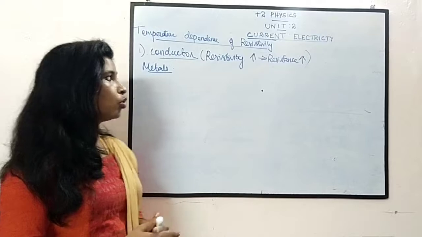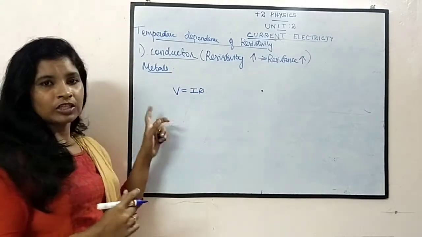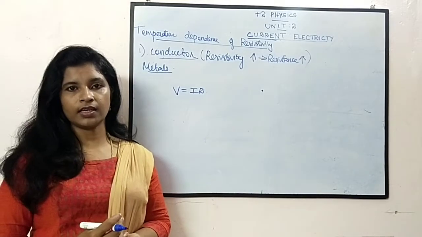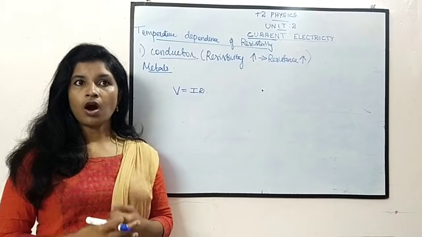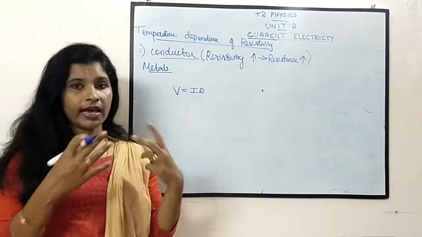Okay, already I told you that we studied that V is equal to IR, right? We studied that as we increase the voltage, the current will be increasing, taking R as constant. R is constant means you don't think like that. R will not always be constant.